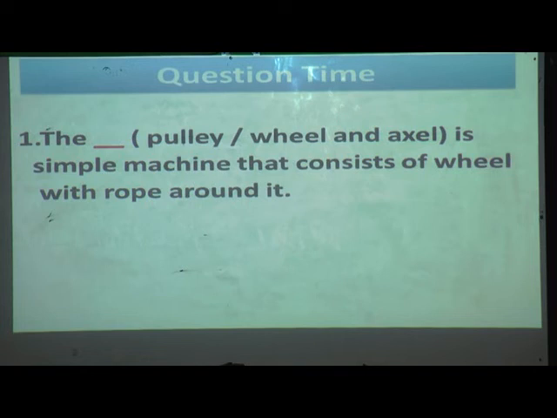Yes, the dash in the bracket, pulley or wheel and axle, is a simple machine that consists of a wheel with a rope around it. What will be the answer? Which simple machine has a wheel with a rope around it? Yes, the pulley is a simple machine that consists of a wheel with a rope around it.